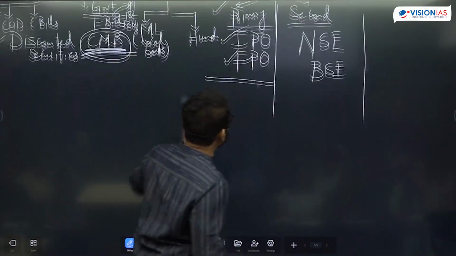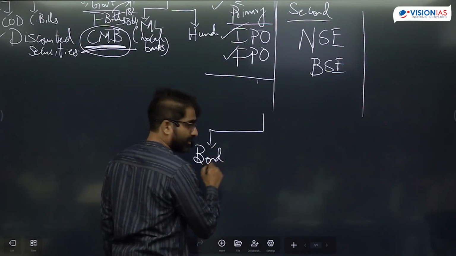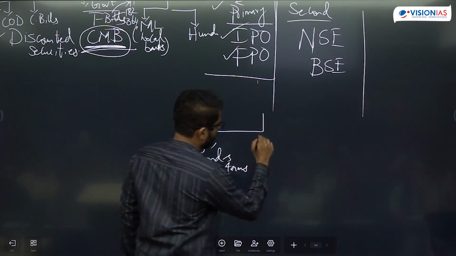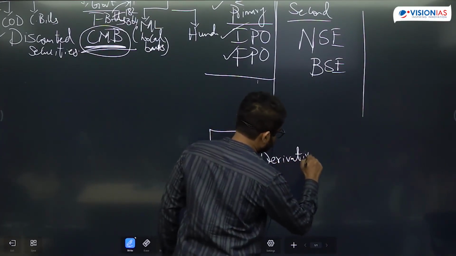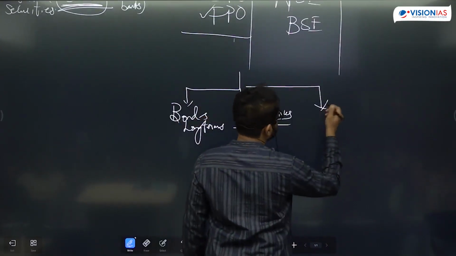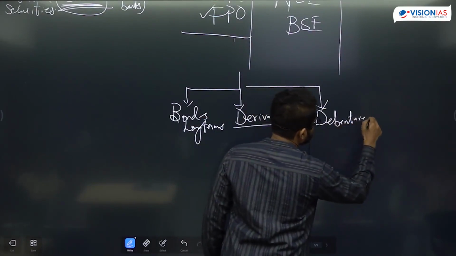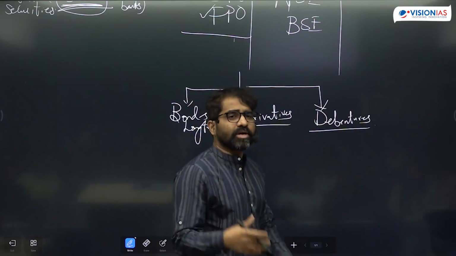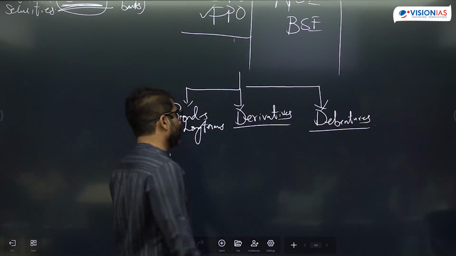So what are the different capital market instruments? I can talk about bonds, here meaning long-term bonds. We can talk about derivative instruments. Then we can also talk about debentures. Heard of this word? Debentures, issued by private companies, private entities. Debentures are called unsecured loans. Is that okay?